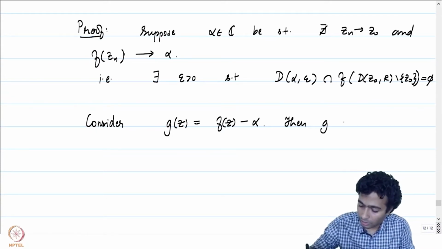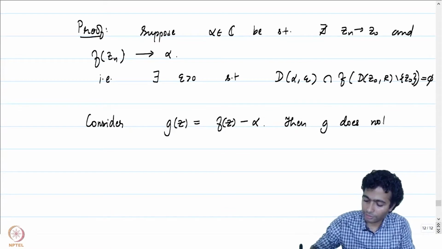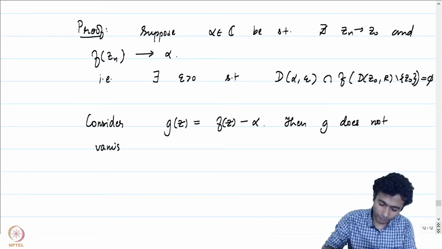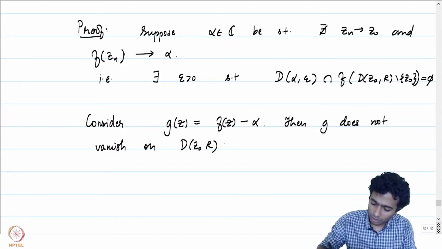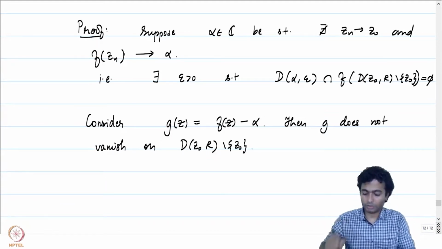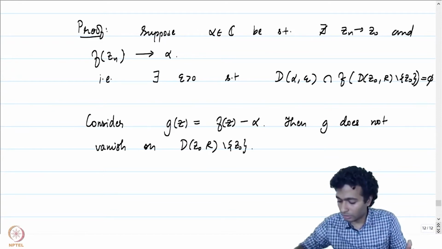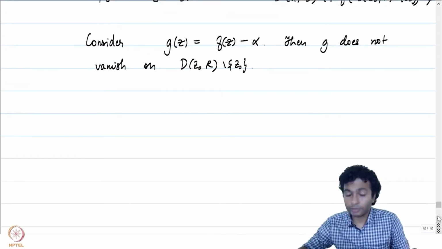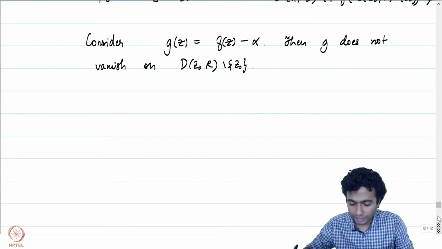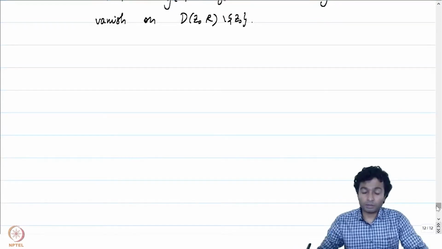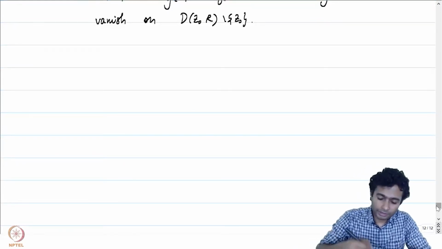And g does not vanish on D(z0, r) minus z0. We do not have a zero of the function g in D(z0, r) minus z0. Because this function does not vanish here, let's invert it.